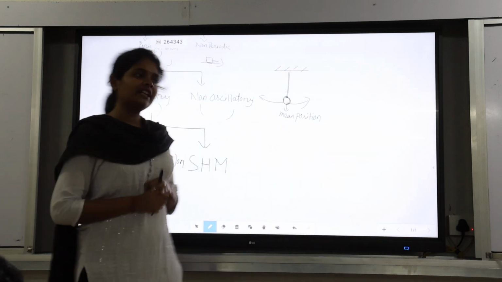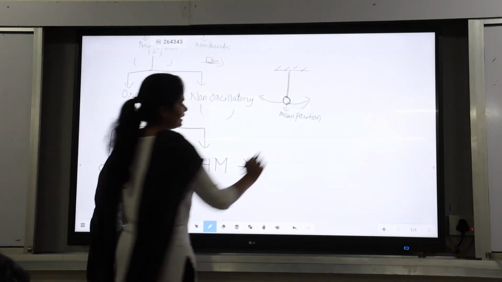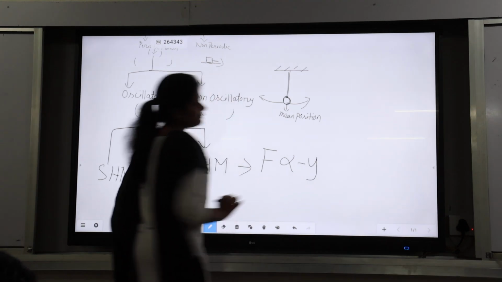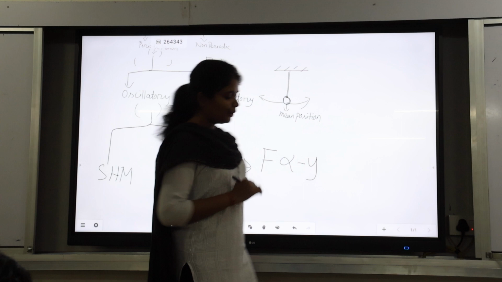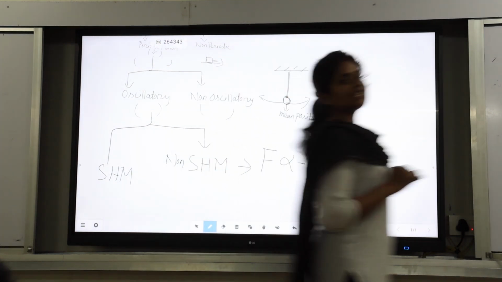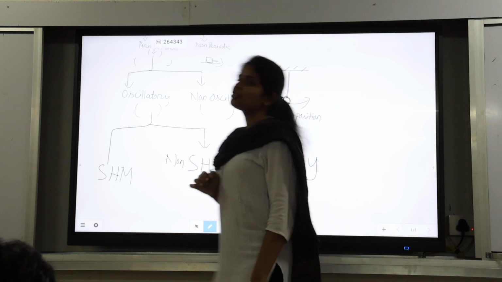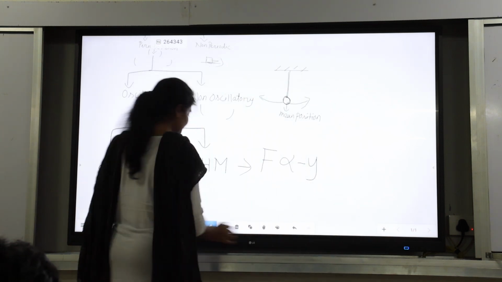But there is a condition for simple harmonic motion. So what is the condition? Force is directly proportional to displacement. If force is directly proportional to displacement, then we say the motion is executing simple harmonic motion.